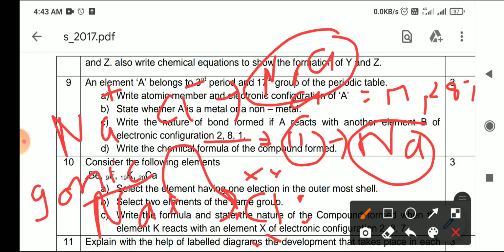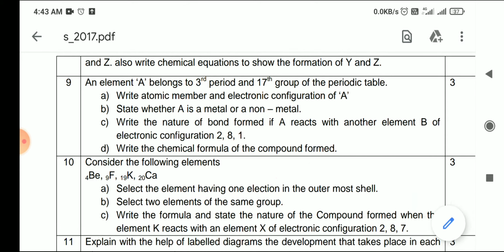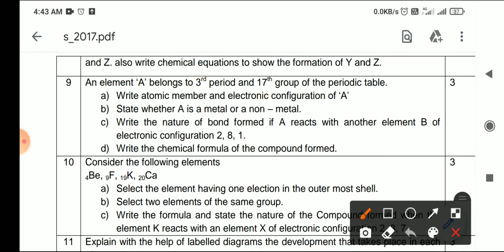Ionic bonding. So the bond is an ionic bond. Hope this is clear to you. Now write the chemical formula of the compound formed. As I already told you, the compound formed is NaCl.